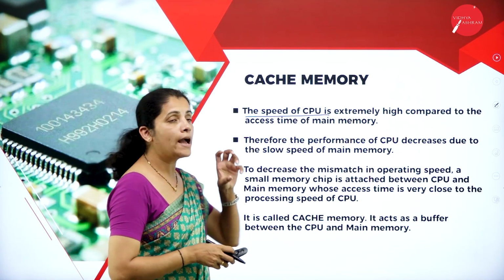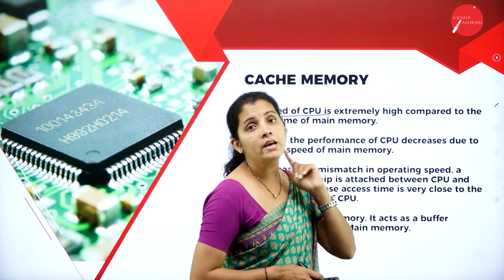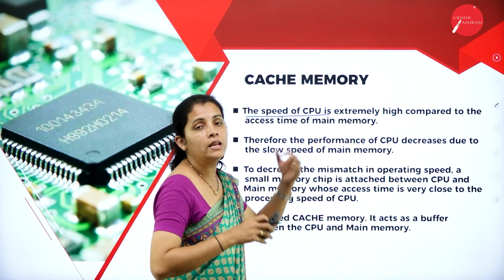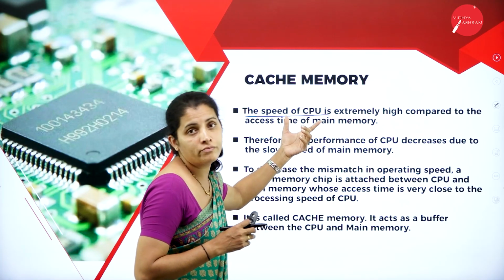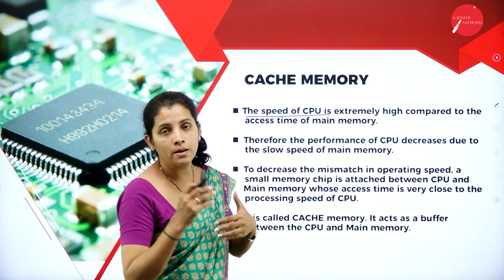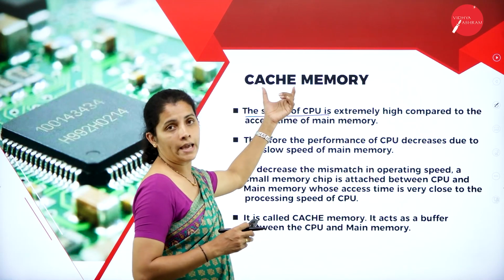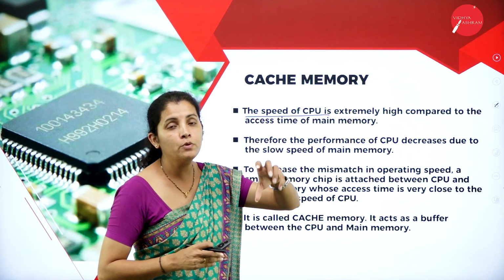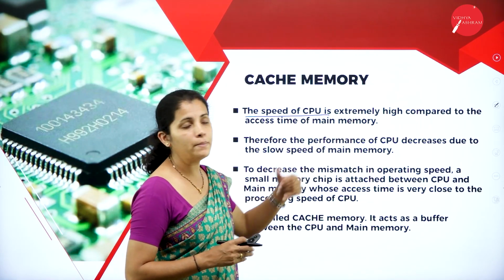That means the execution speed of the CPU is always higher than your main memory. Now, I want to balance the execution speed of CPU as well as main memory. So, what am I going to do here? I'm going to use the cache memory. That means I'm going to place the cache memory between my CPU as well as main memory.